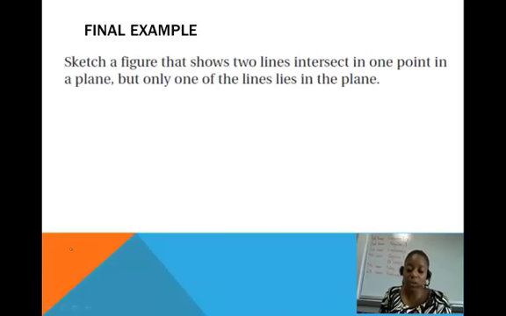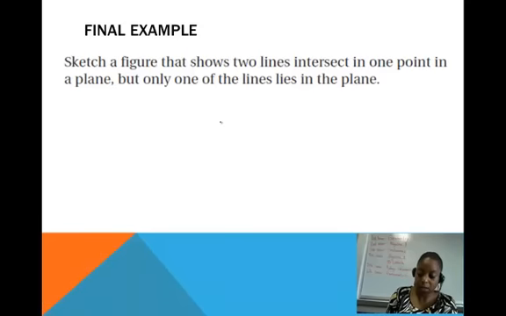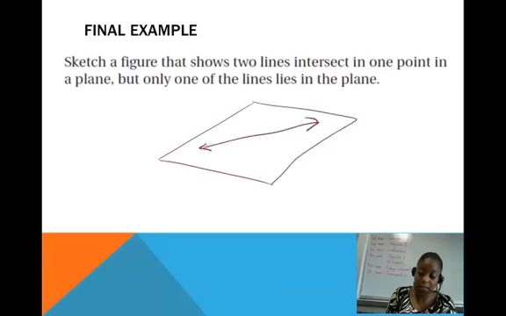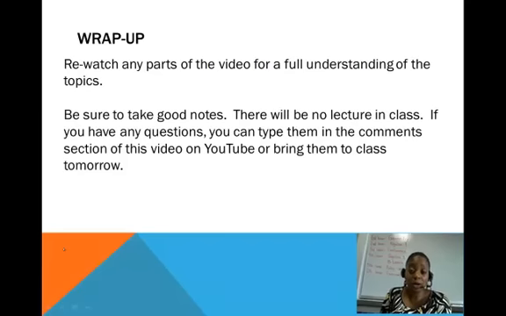All right, I want you to try this one on your own. Sketch a figure that shows two lines intersect in one point in a plane, but only one of the lines lies in the plane. Okay, so you can pause it and try it. I would draw something like this. Got a plane, line in the plane, line outside of the plane, and those two lines intersect at only one point, and only one line is in the plane.